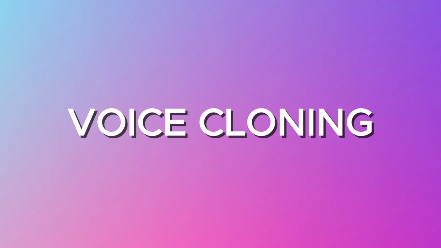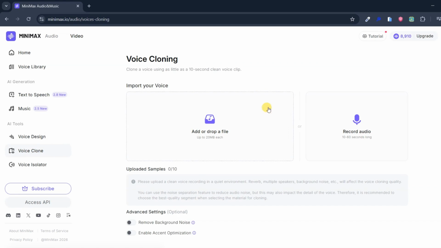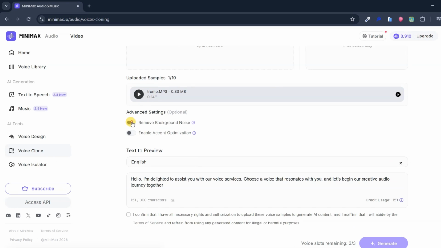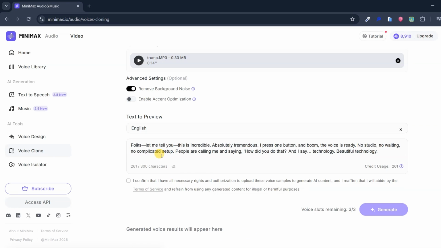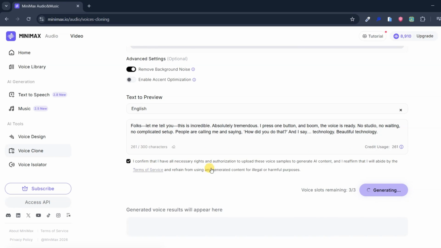Voice cloning. MiniMax also includes ultra-realistic voice cloning. You upload or record a clean clip that is around 10 seconds long. For example, I am uploading here Trump's voice, turning on advanced settings, such as background noise remover, and pasting a preview text here. Confirm that you own the rights to use the voice and generate.